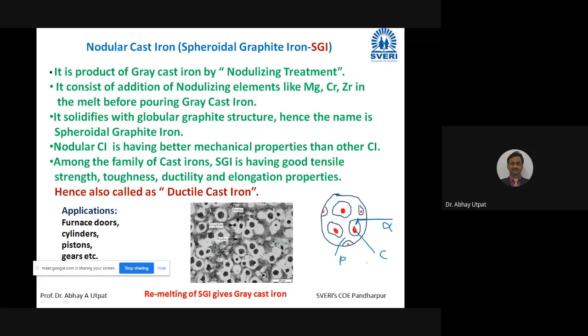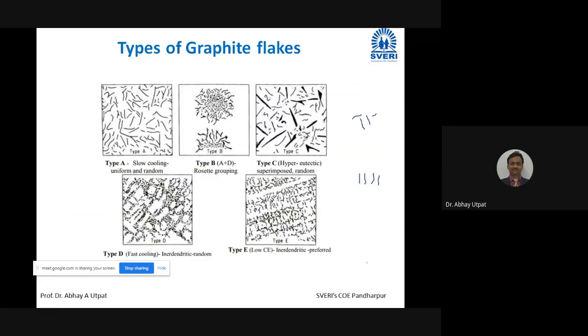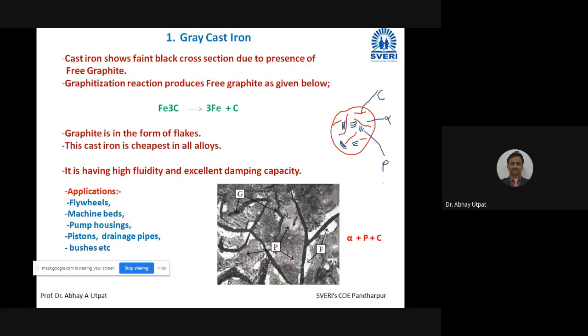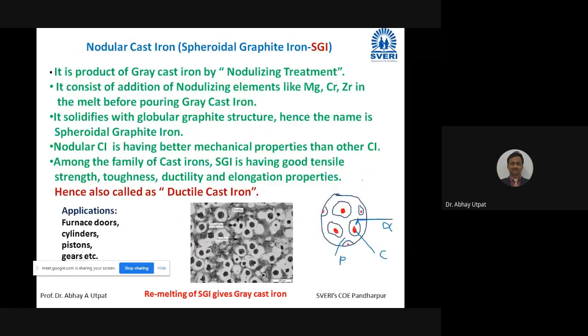So I request all the students, you might have taken screenshot, but how to draw in the exam, that demonstration also I have given. So please draw it. Previous figure also I will put for grey cast iron. Here, for grey cast iron also you might have taken. And then this is nodular cast iron. I'll wait for 1 minute. Right.